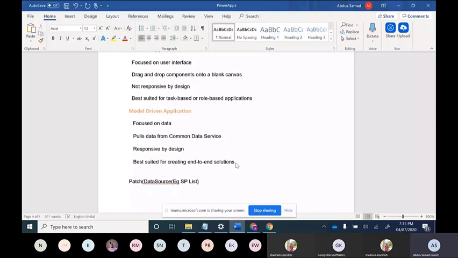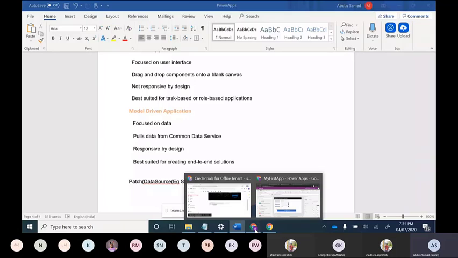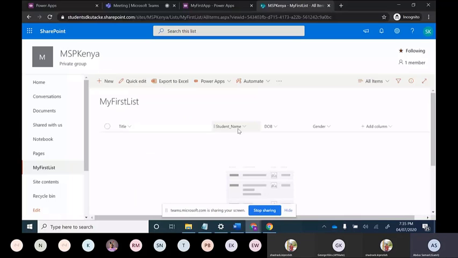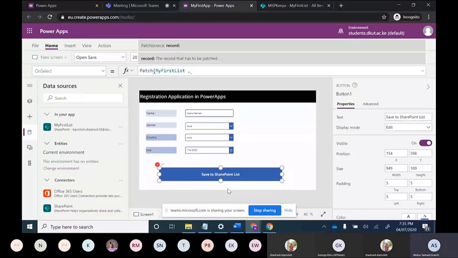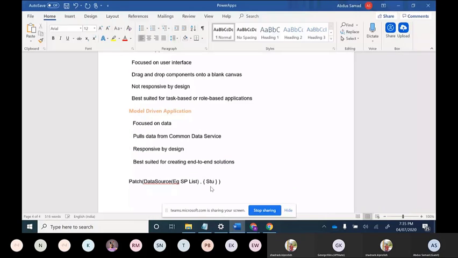After that, we will put one comma, and then we will put two curly brackets, and then we will just close this. And in these curly braces, we will give the names of the columns which are in the SharePoint list. For example, here what are the columns? Student name is there, so we will give this name. Student name. You should give exactly the same name. Then one colon. Then I am moving on to Power Apps again.